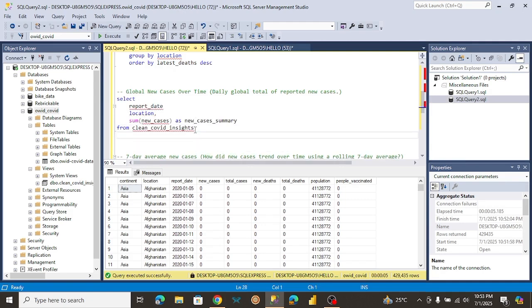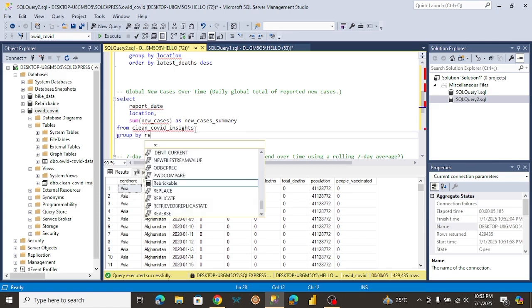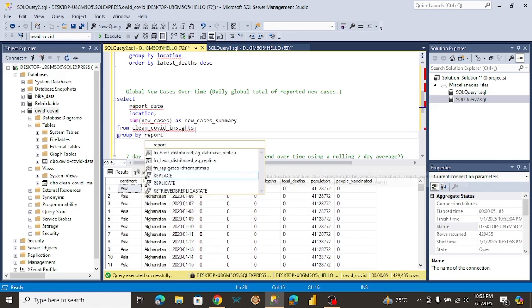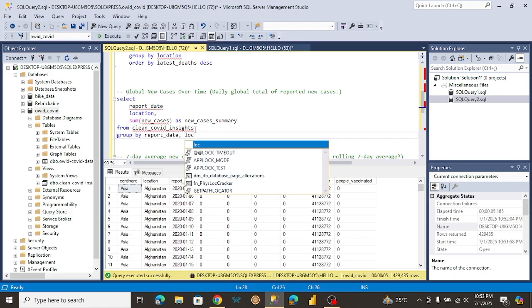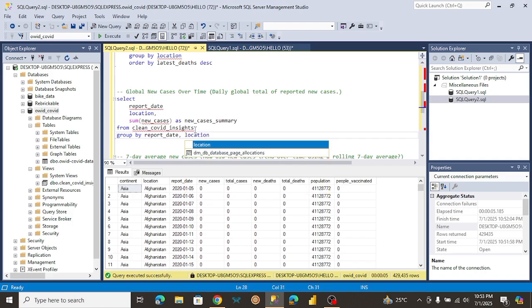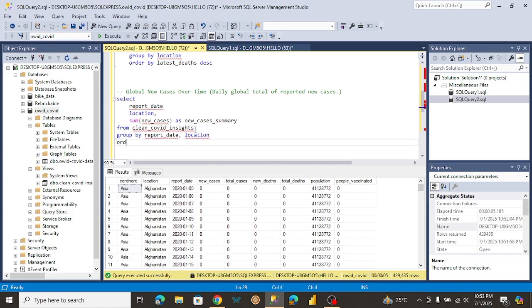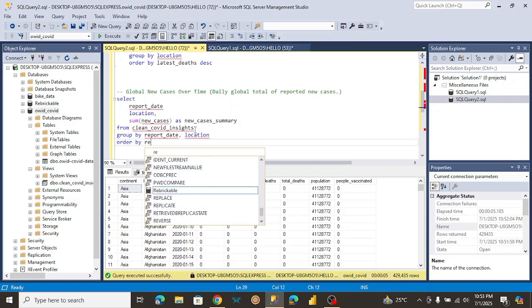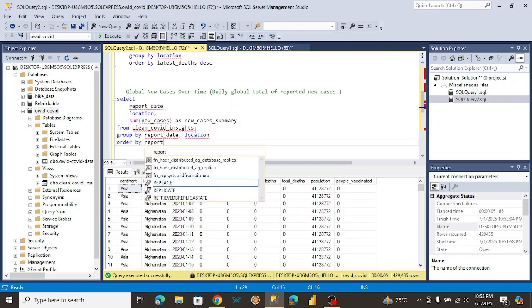What we have to do now is group by report date and location. And of course, we also have to order by the report date, just to show from the beginning of time to the most recent. Let's see if this will actually work.